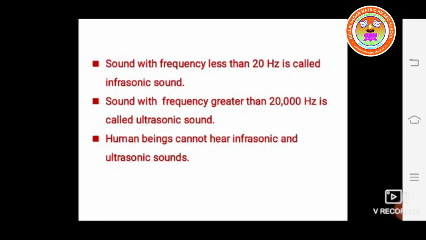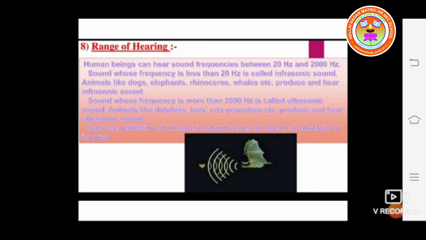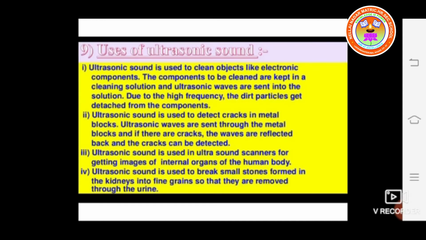Hi students, today's topic is ultrasonic sound, or ultrasound. Ultrasonic sound means a sound wave with frequency greater than 20,000 Hz. Ultrasonic sounds are also produced by dolphins, bats and some other animals. Now I am going to explain the uses of ultrasonic sound.